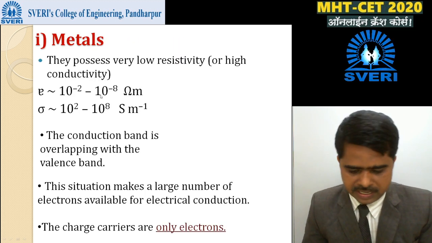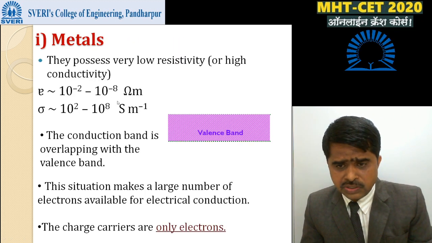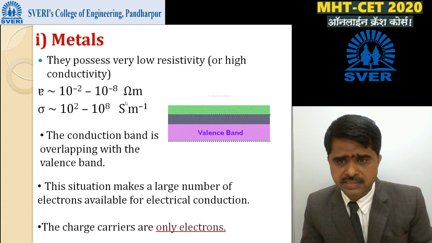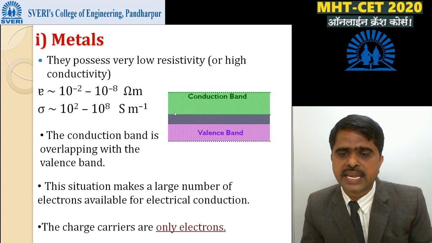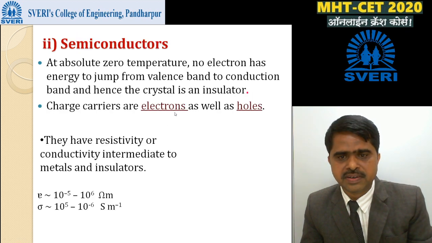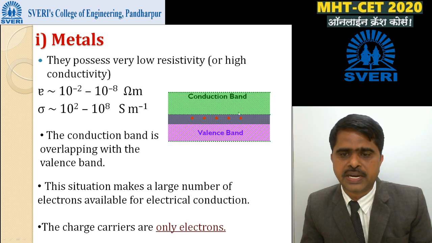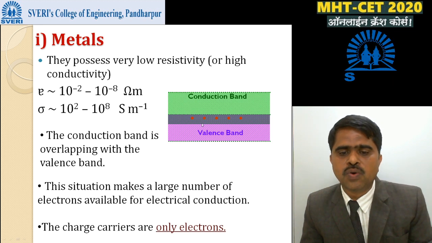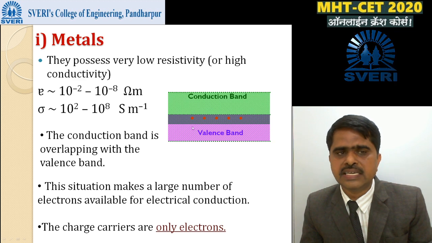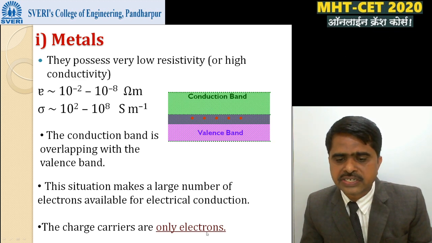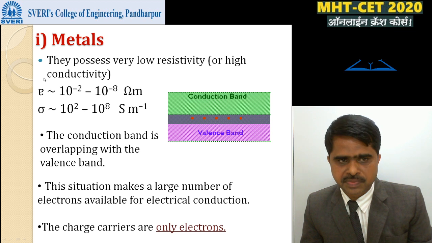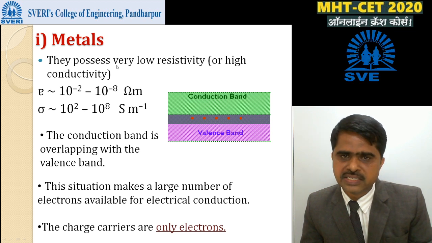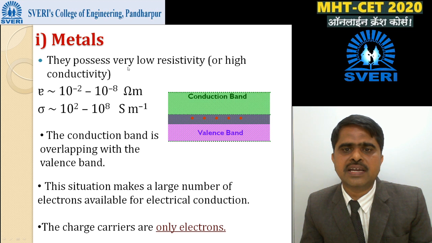First is metal. In metal, the valence band and conduction band overlap each other. The forbidden gap is absent in the case of metals, and due to the absence of the forbidden band, holes are not generated in metals. Means in metals, charge carriers are only electrons. The conductivity of metal is very high, or the resistivity of metal is very low.